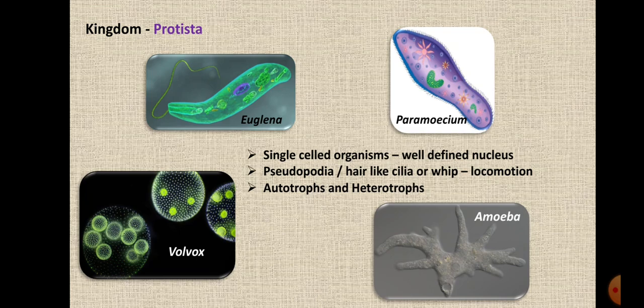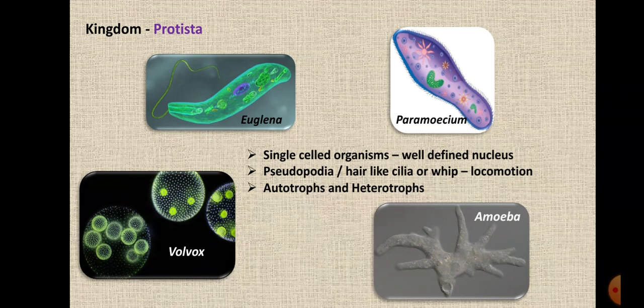The third one is they may be autotrophs like euglena or volvox, or they may be heterotrophs like amoeba or paramecium. Now volvox and euglena are autotrophs. They can synthesize their own food because they have chlorophyll in them, and thus they can produce their own food.